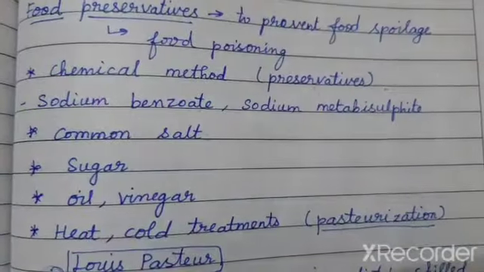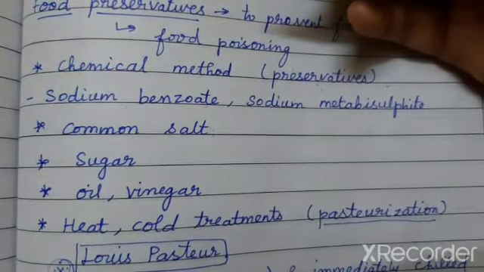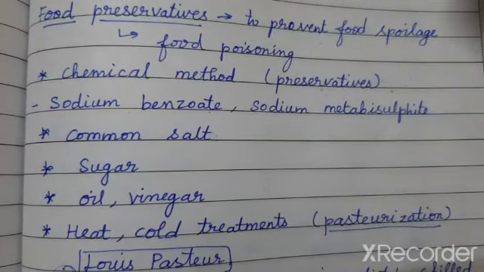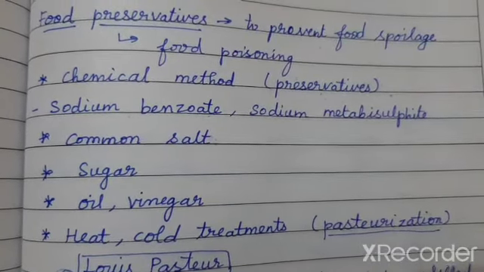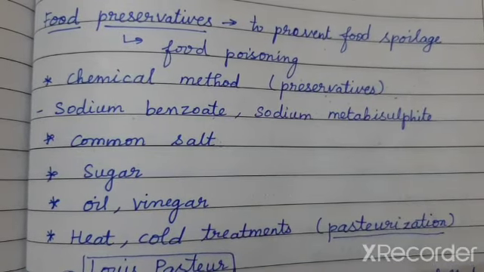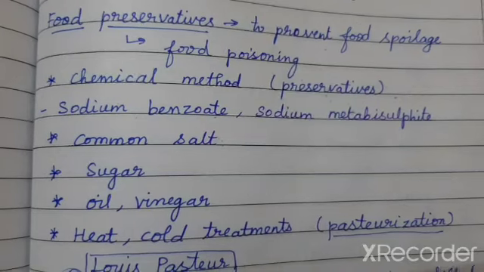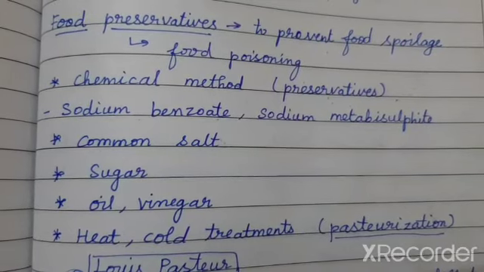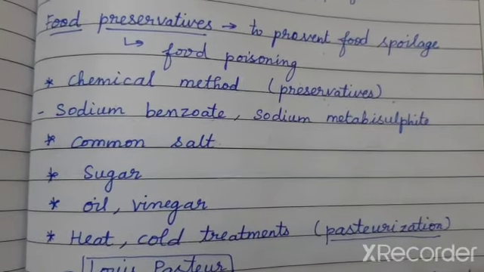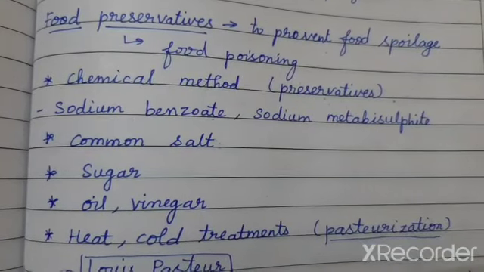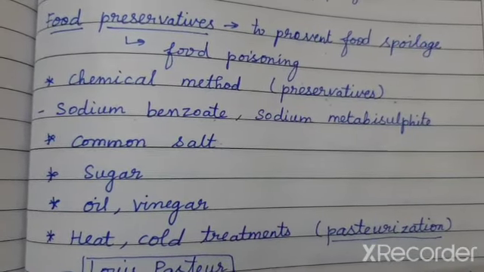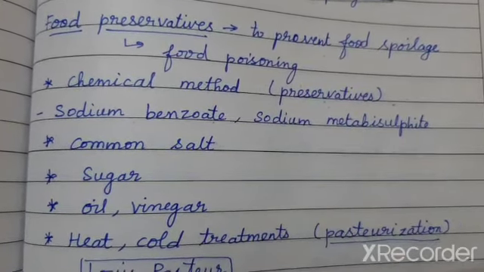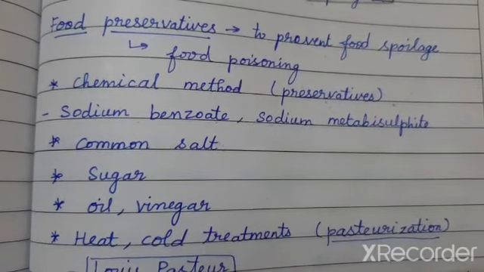Next is sugar. Sugar is also used as a preservative in jam, jellies, so that the sugar will reduce the moisture content. Okay, let us take the example of bread itself. When you have bitten a small bite from the bread and leave it as such in the air on the table, because of the reaction with the atmosphere the bread gets spoiled, right? Because in the atmosphere air you will have some moisture that will lead to the growth of the fungi and the bread will be spoiled, isn't it?